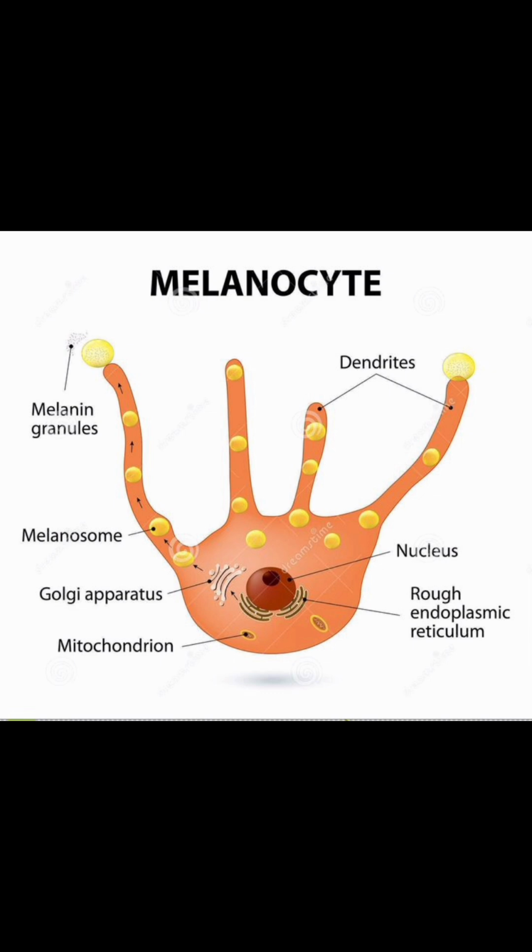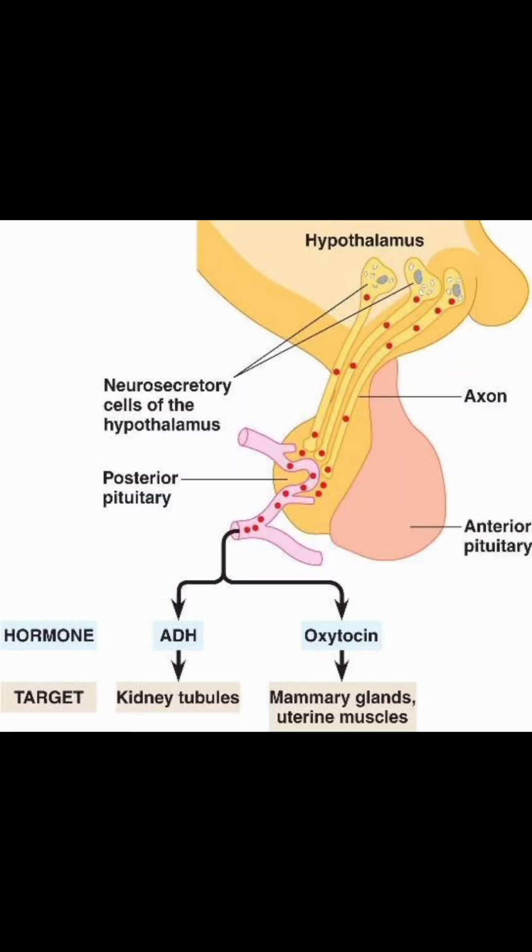Let us discuss the hormones of the posterior pituitary or neurohypophysis. This posterior pituitary does not have its own hormone. It just stores the hormones of the hypothalamus, that is oxytocin and ADH. ADH is also known as vasopressin. It prevents water loss or diuresis, that is the formation of dilute urine. It goes to different parts of the tubules and asks these tubules to reabsorb a lot of water.